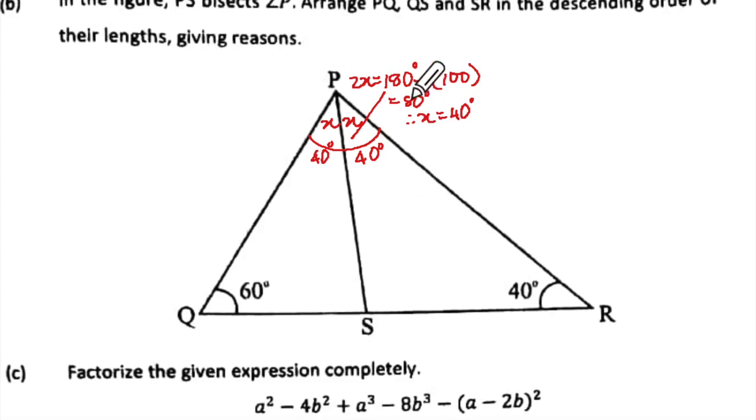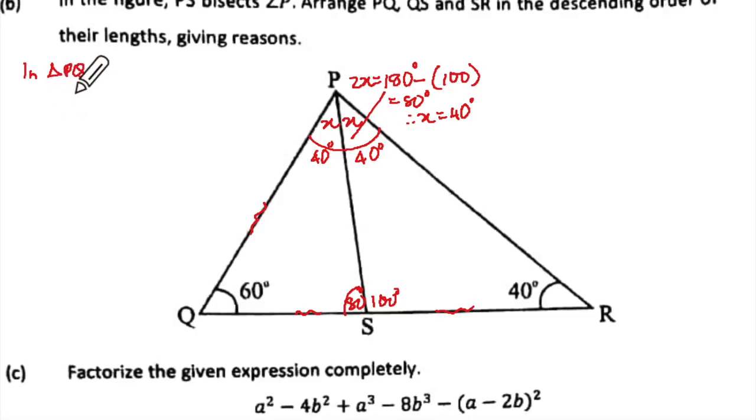Now they are telling you PQ, QS and SR. In this triangle, you will see opposite 40 is QS. This one will be 60, 40, this will be 80 degrees, correct? And this will be 80, so this will be 100 degrees. So get the angles first.